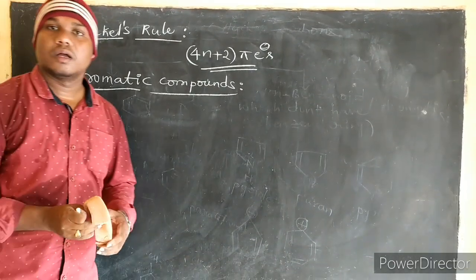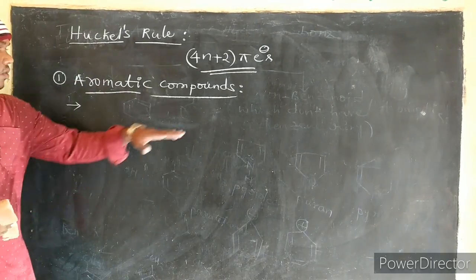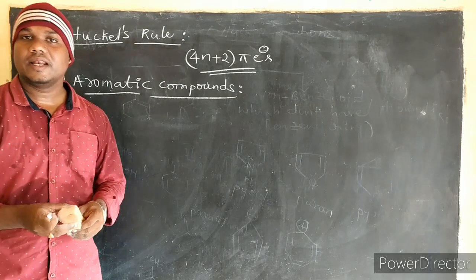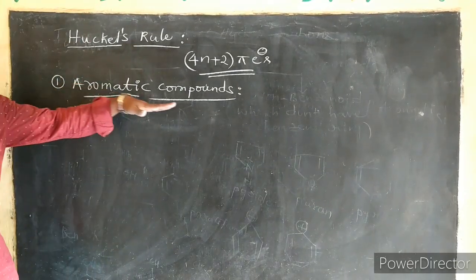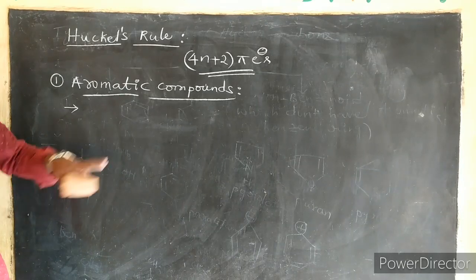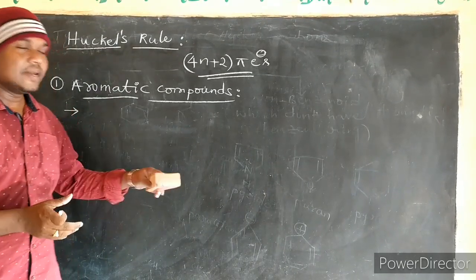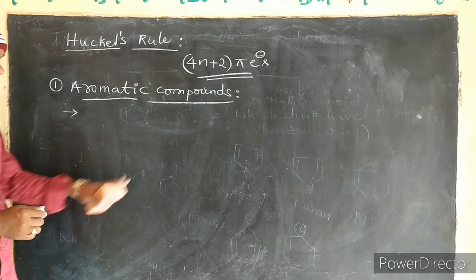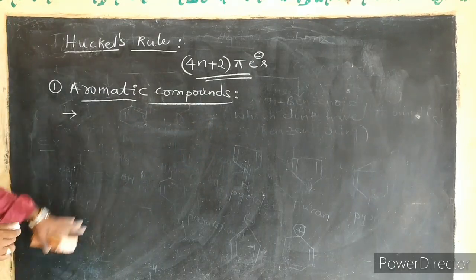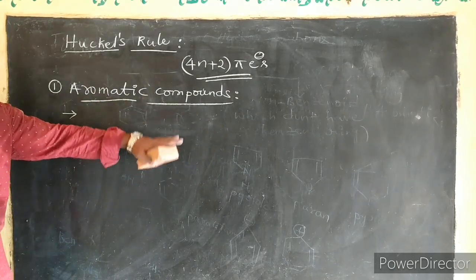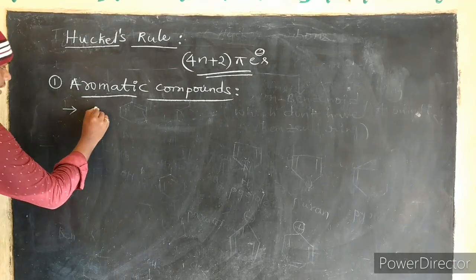Benzene is highly stable and does not undergo addition reactions, which is explained by the aromatic concept. This is because in benzene all three double bonds are delocalized. That's why it is highly stable and will not undergo addition reaction. So what is the first condition?